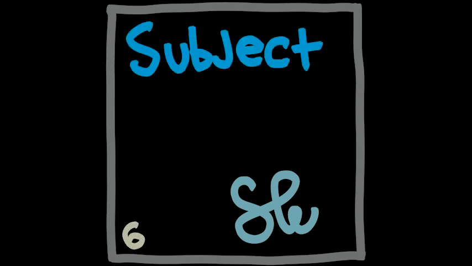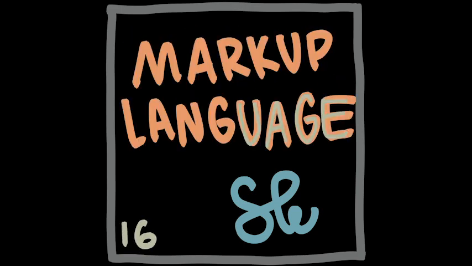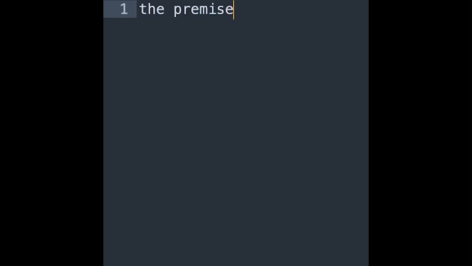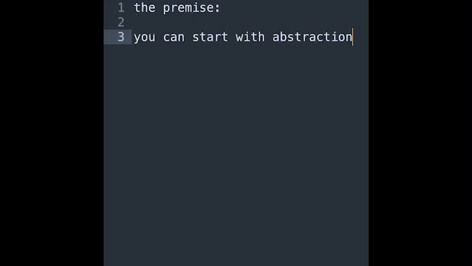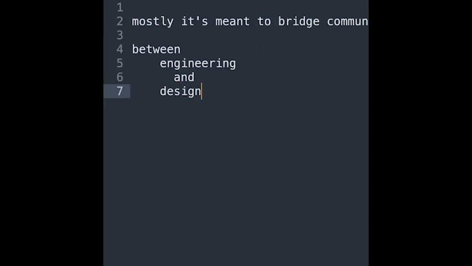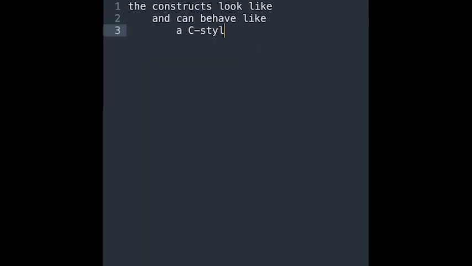Swoop is a language meant to make it easier to compare ideas across dimensions. The premise is that you can start with something that seems abstract and then ask clarifying questions to understand it better. Mostly it's meant to bridge communication between engineering and design. So the constructs both look and can behave like a C-style programming language.